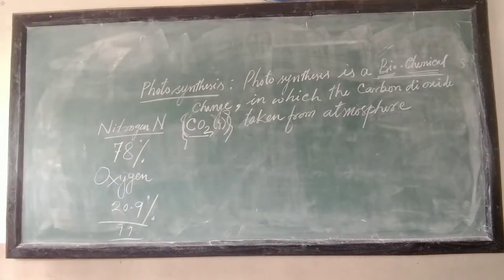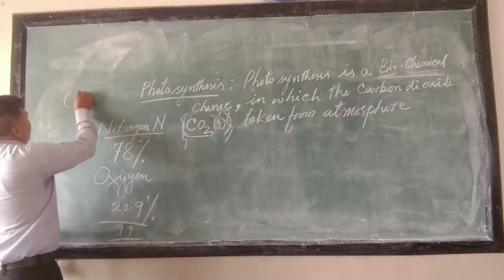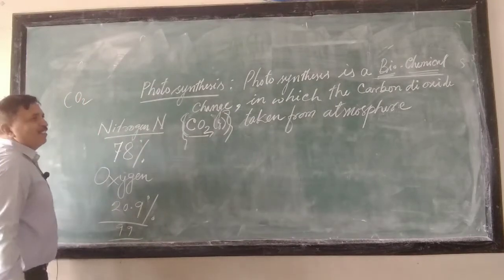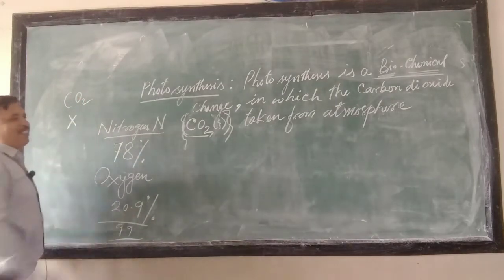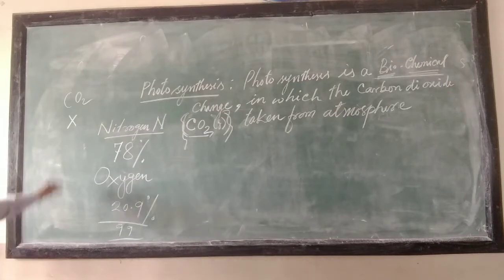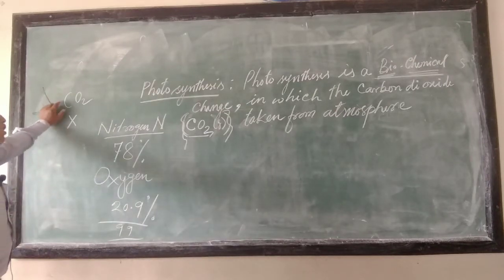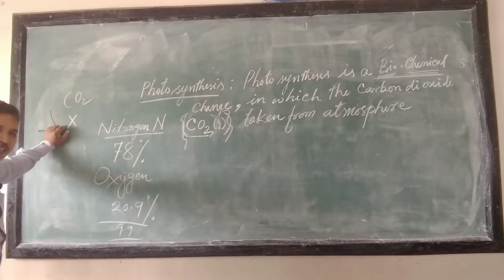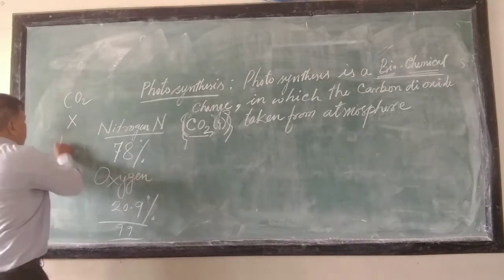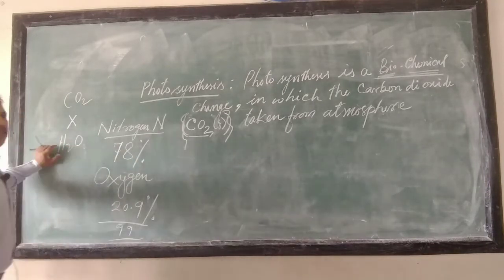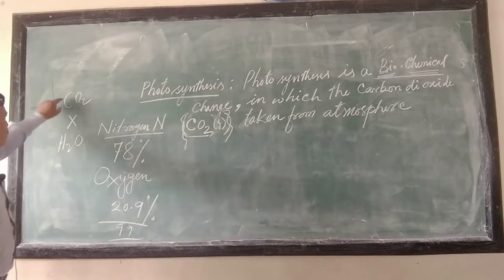Roughly 1% is carbon dioxide and the noble gases: helium, neon, argon, krypton, xenon, radon. Other components are dust particles and water molecules, H2O, in vapor form.